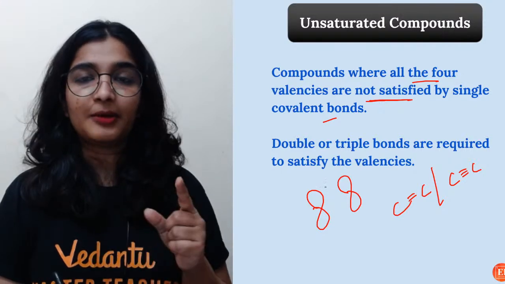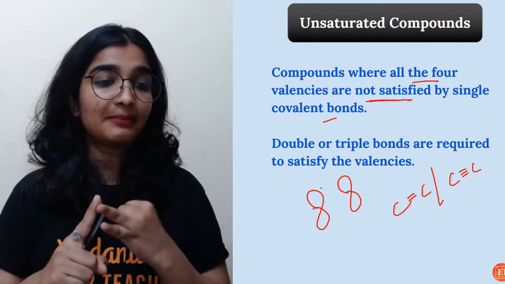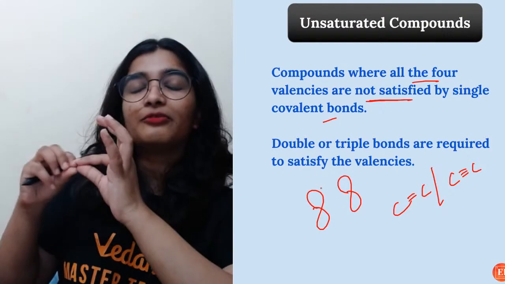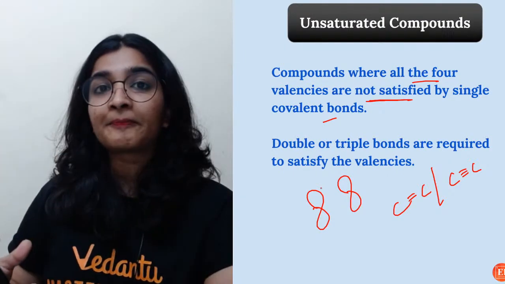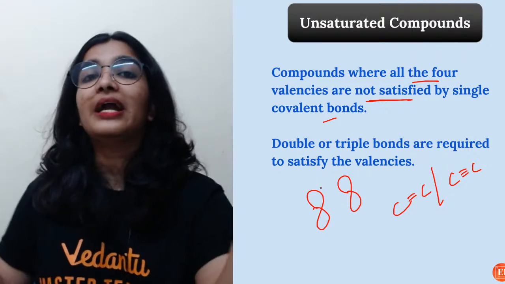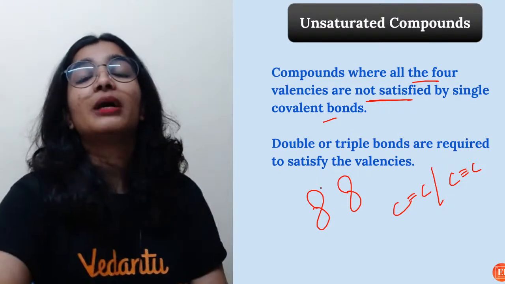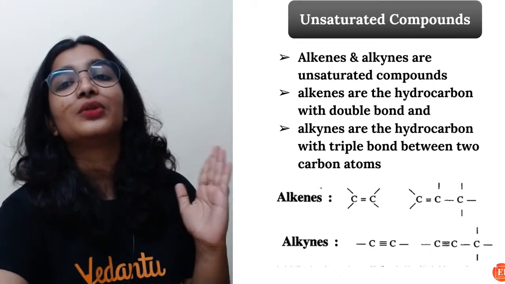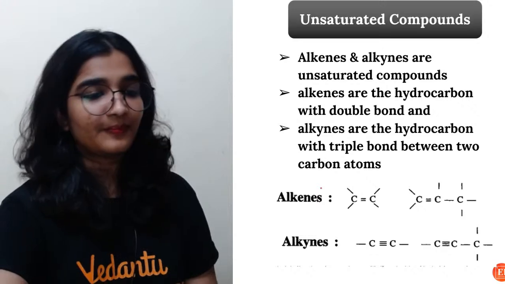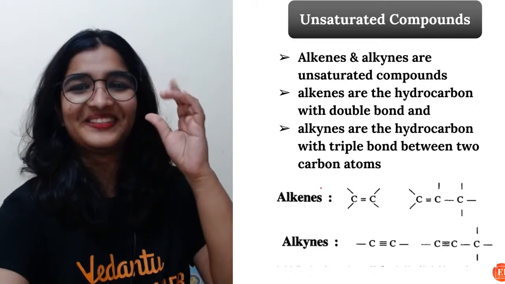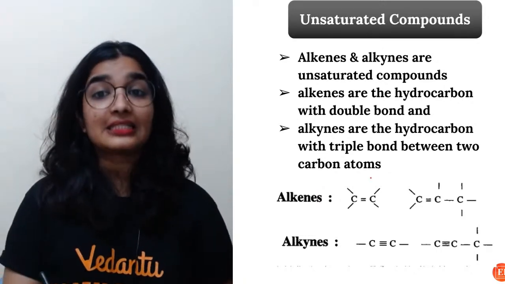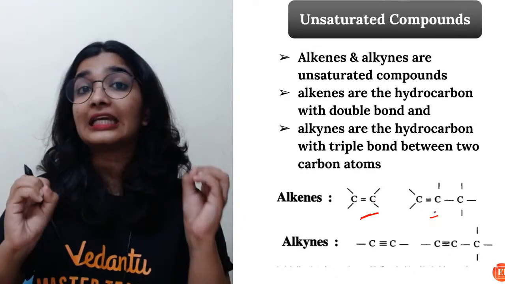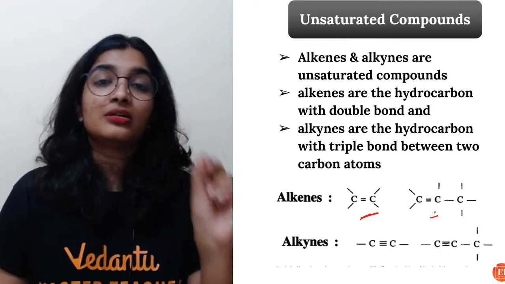I've told you, right? About the different kinds of pi bond and sigma bond. So that is the reason, if the valency cannot be satisfied by only the formation of single bonds, then there will be formation of double or triple bonds, and such compounds are called unsaturated compounds. Very good. So alkenes and alkynes are unsaturated. If there is a triple bond, it is alkyne. If there is a double bond, alkene.